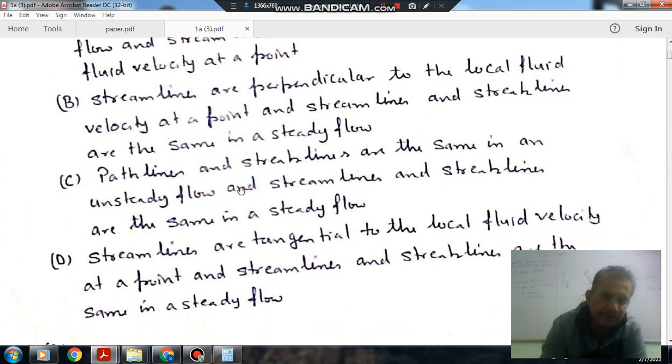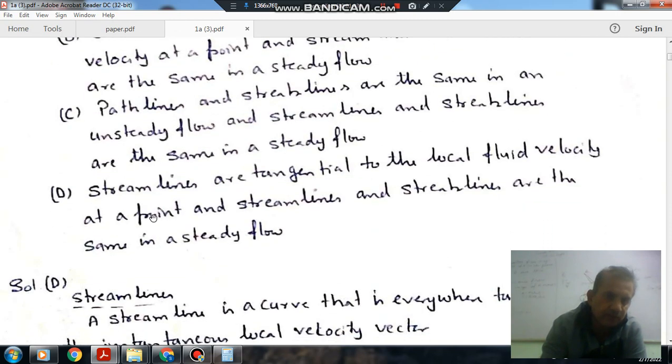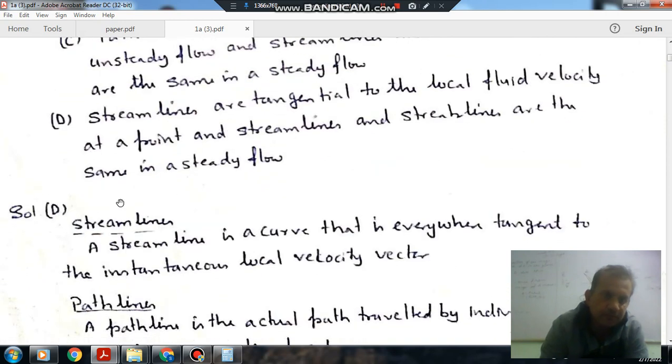Path lines and streak lines are not the same in unsteady flow, but streamlines and streak lines are the same in a steady flow. Streamlines are tangential to the local fluid velocity at a point. So the answer is D.